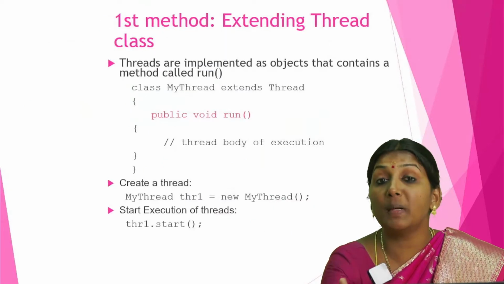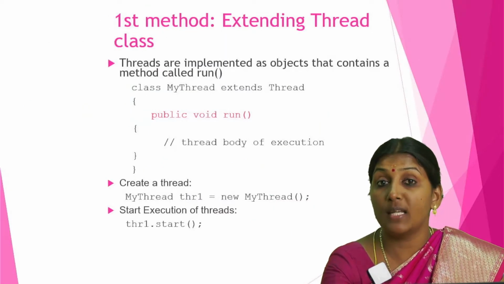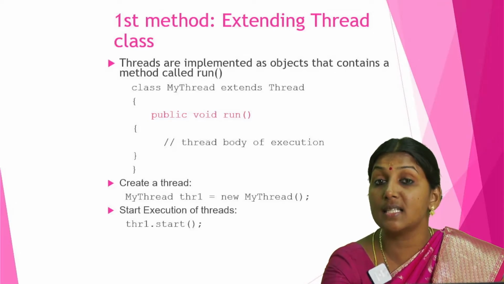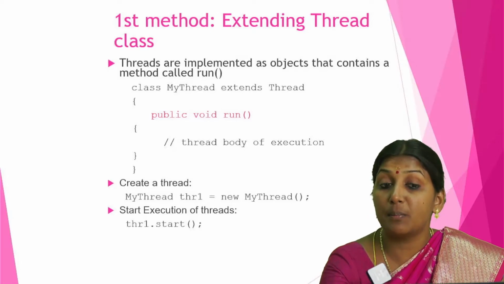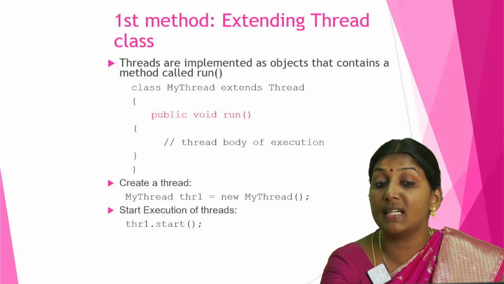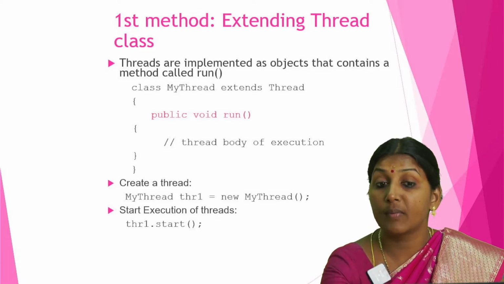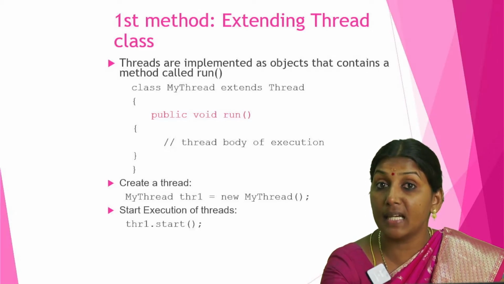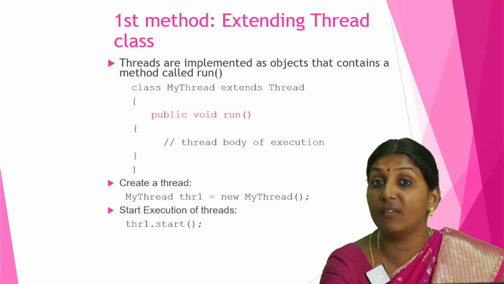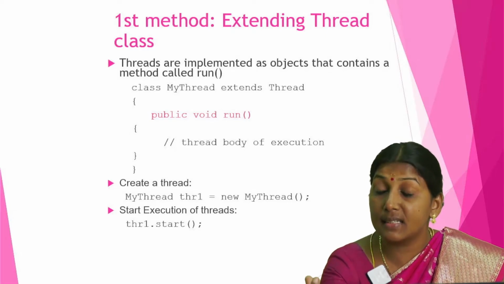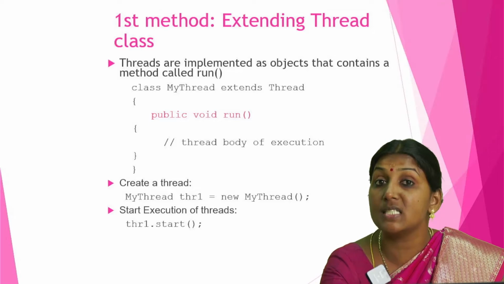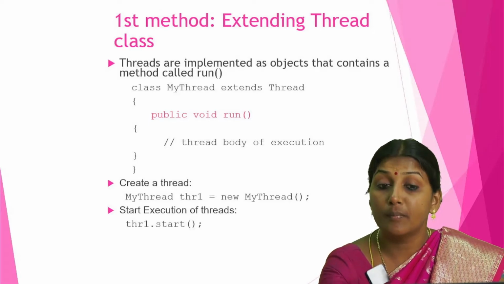There are 2 methods for creating threads. One is inheritance and the second one is interface. First, we use the inheritance concept. The first method is extending the Thread class. Inheritance means we are using the keyword extends. So we are extending the Thread class which is already available in Java.